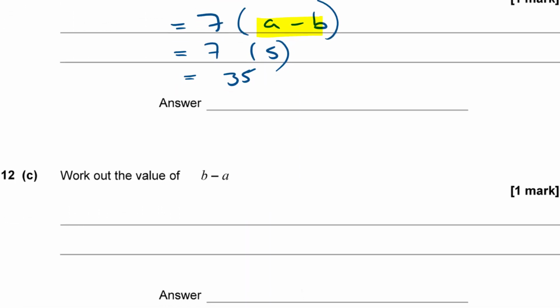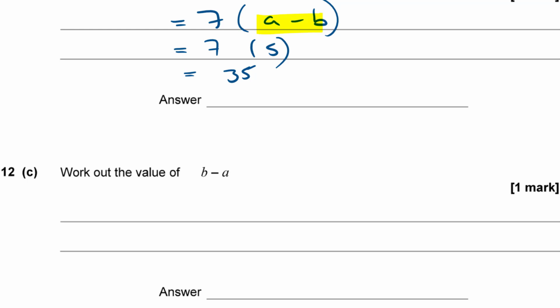And then finally it says work out the value of b minus a. Okay. How can I work out the value of b minus a? a minus b is equal to 5. What is the value of b minus a? Now there's a quick and easy way of doing this. It's moving everything around on the equation. So if I take this minus b and take it to the other side, it becomes plus b.